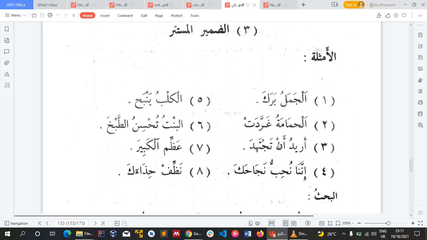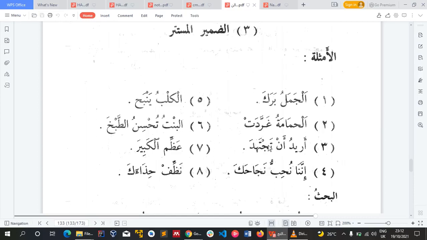So uridu an tajtahida. I want you to be hardworking. So we have two things here. We have uridu, we have tajtahida. Uridu is the fi'l mudari, and we said for uridu, with this harful mudara, the damir mustatir is what? Ana. So you can't show it. It's compulsory. You have to hide it.